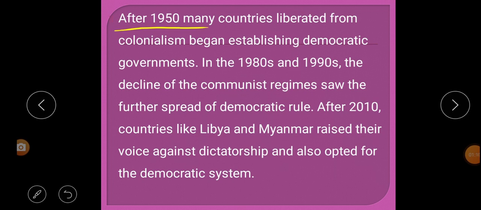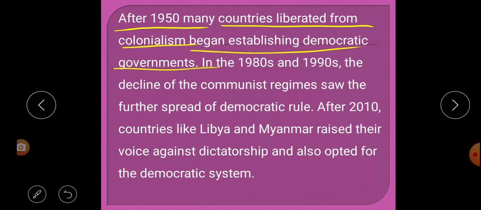After 1950, many countries liberated from colonialism began establishing democratic government. Here the chapter begins like this, that means after the year 1950, many of the countries liberated from colonialism. So what is the meaning of colonialism? In class 9th only we have learned about what is colonialism.